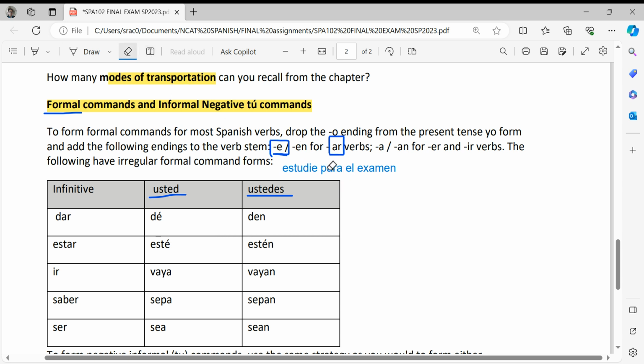However, if the instruction was given to a plural, then I would say estudien, right? Para el examen. Because en is plural. It's a plural command, right? Now, let's move on to the ER and IR verbs. If there are ER and IR verbs, the ending of the verb has to change, right? It's A for singular.